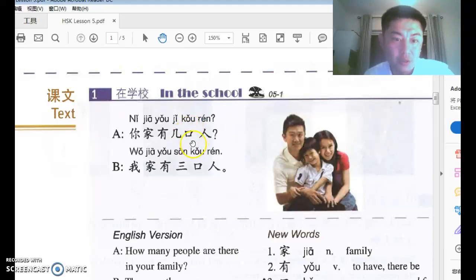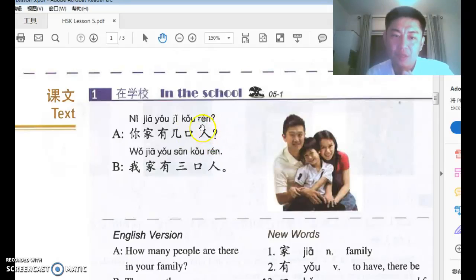So 口 is a new concept in here. It's a measure word. In Chinese, if you want to express a quantity of something, you always use a measure word, right? 口, and there are many measure words. 口 is one of them. The function of this measure word is to measure the number of people in a family. And 口 originally means mouth, so it sounds like how many mouths do you have to feed in a family? So that's what 口 is.